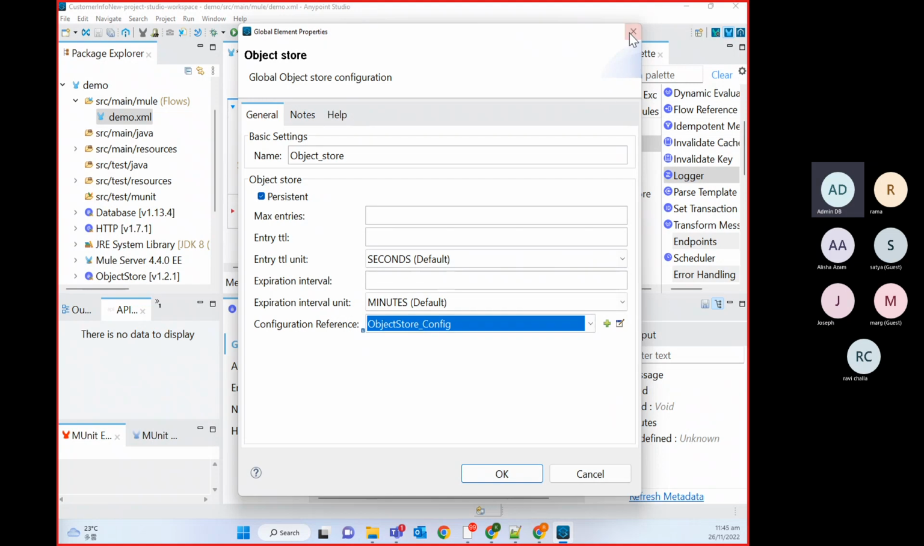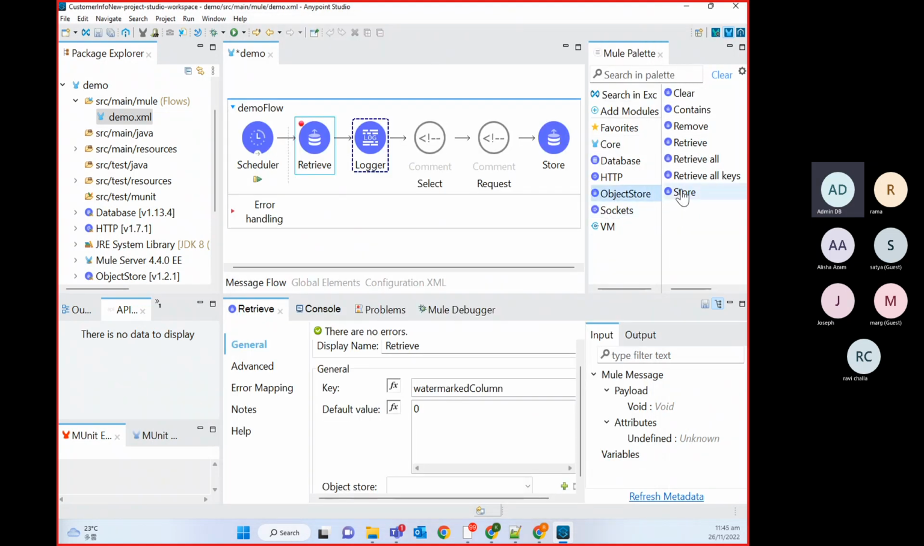Okay, and operation wise, this object store, as we discussed: Store will be used to store a key value pair. Retrieve will be used to retrieve a key value pair. Retrieve all will retrieve all the key value pairs. Remove will remove the key value pair. Contains will check whether a key value pair exists or not. Clear will clear all the key value pairs from your object store. Retrieve all keys only retrieves all the keys from the object store. Okay, so it supports this kind of operation.